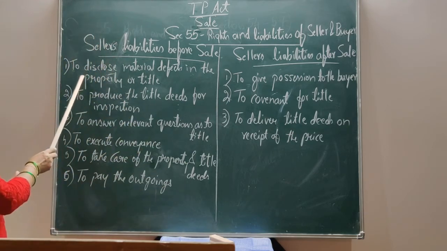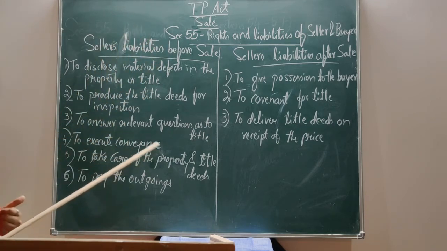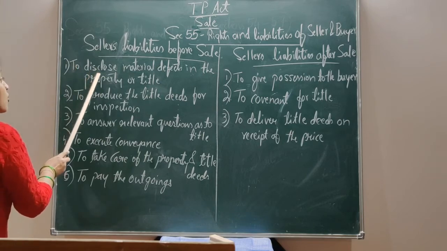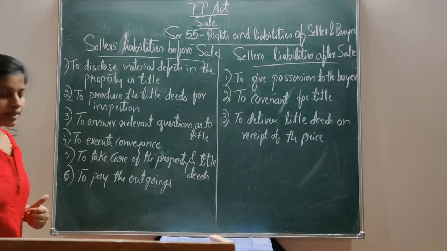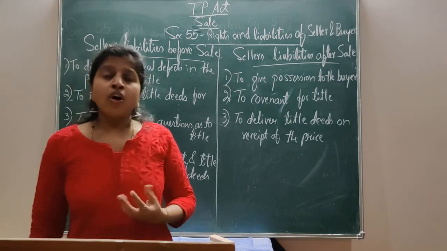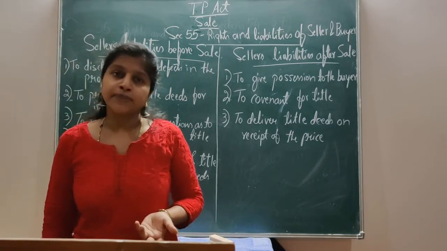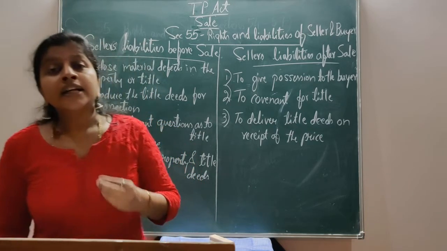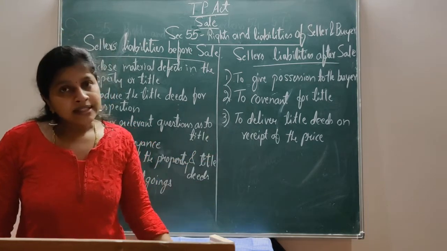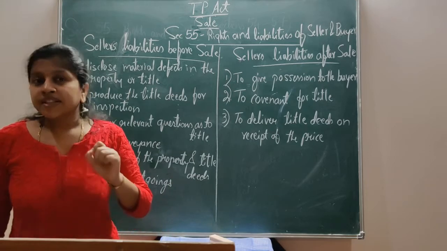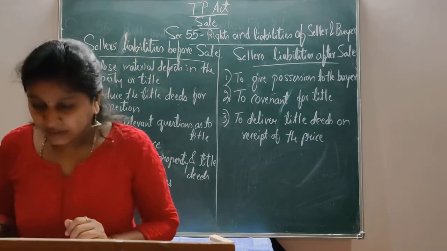The first duty of the seller before selling his property is to disclose material defects in the property or title. If there is any defect in the property or in the title, it has to be disclosed by the seller to the purchaser. It is the first duty of the seller to disclose the material defects in the property.